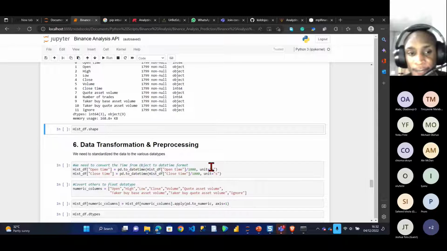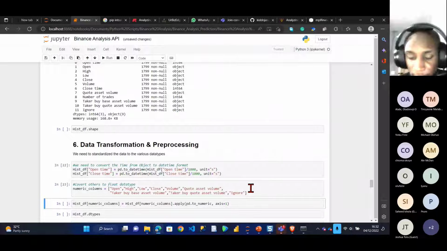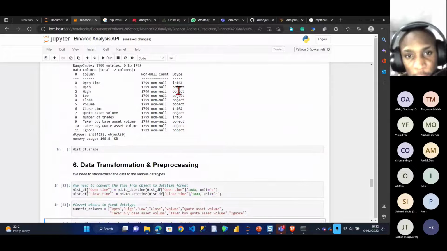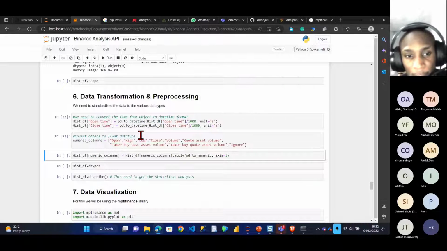So if I run this part now, let's check it. If I run this one also. For the other ones that are shown as objects, they're meant to be integers. So I'm also going to clean that by converting it to numeric here.